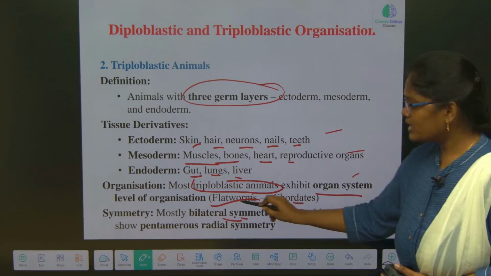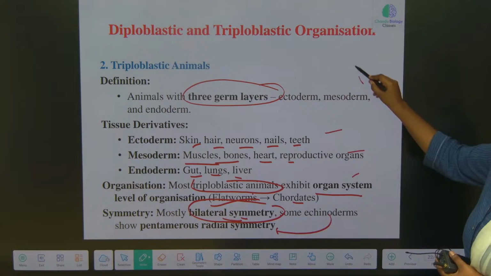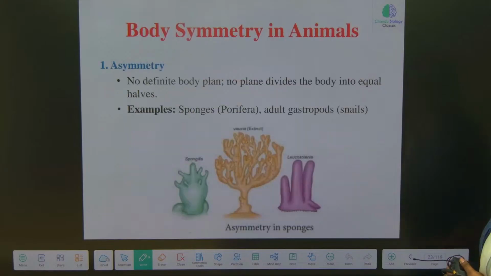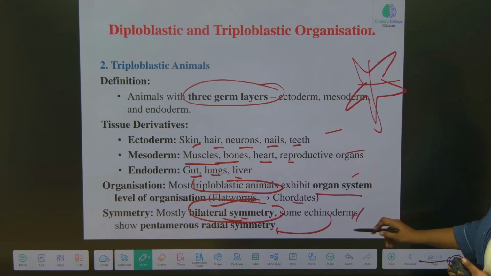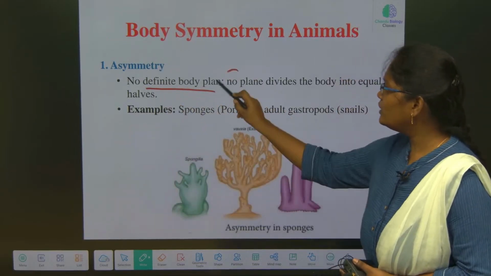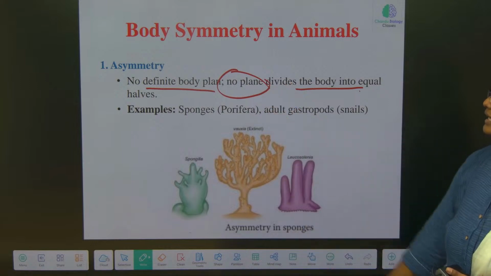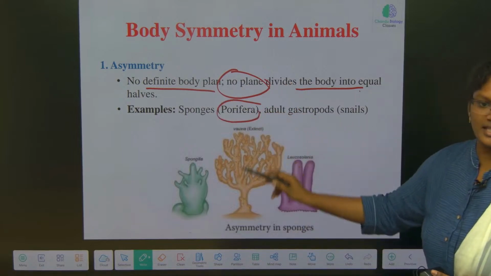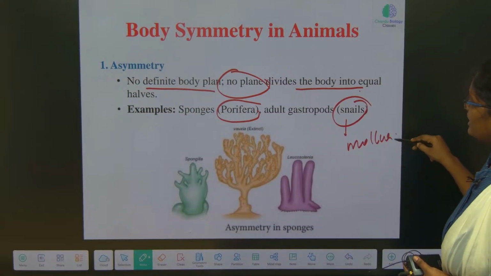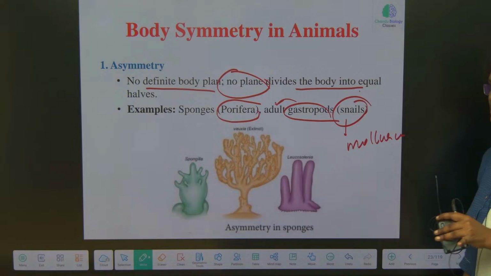So they are bilateral symmetry. Some echinoderms have pentamerous symmetry. Pentamerous is nothing but like this. Starfish is placed under the echinoderms, so that is exceptional. Asymmetry means no definite body plane; no plane divides the body into two equal halves. Example, sponges, the poriferans. Some snails, which are molluscs, particularly the class gastropods, as adults also have no symmetry. They are irregular in shape. Clear?